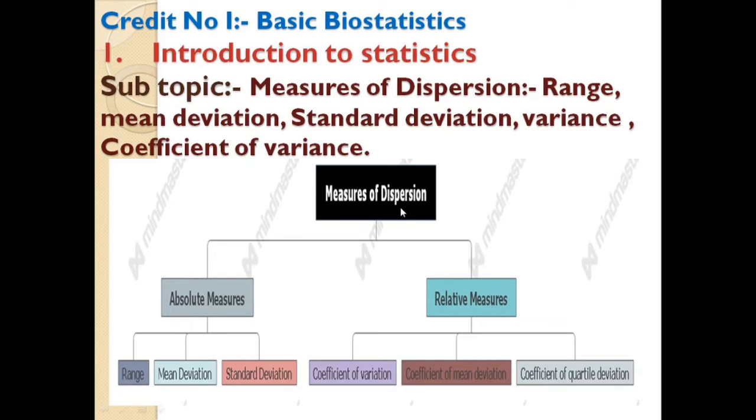The measures of dispersion have two different types. One is the absolute measures and the other is the relative measures. Within the absolute measures, we have the range, mean deviation, and standard deviation. All these are under absolute measures. In the relative measures, the coefficient of variation, the coefficient of mean deviation, and the coefficient of quartile deviation are kept.